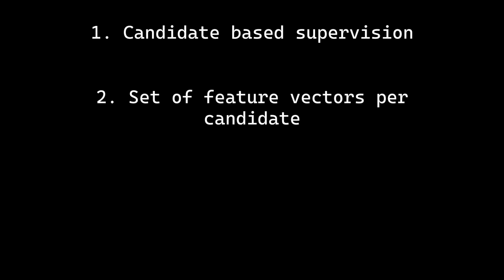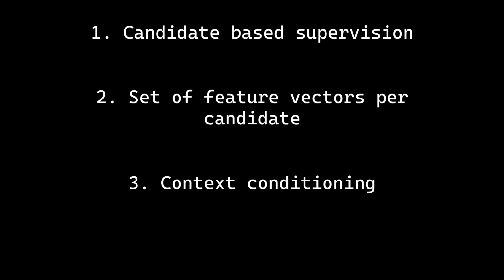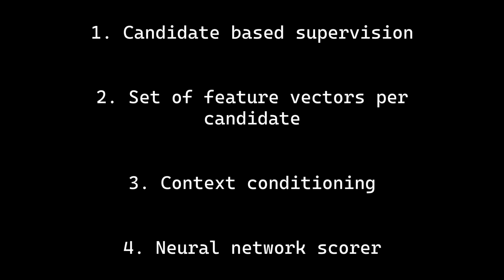Second, a set of feature vectors per candidate, not just tags. Each move is represented by a description of what the move does and how it affected the position, plus Maya's own probability as a feature. Third, context conditioning. The model gets a context vector which contains game phase, material situation, and intensity or outcome buckets, to learn that my priorities shift depending on the situation. This is important because humans don't keep the same priorities all the time throughout the game. We change, and so the model must also show that. Finally, instead of hardcoded rules, we introduced a neural network scorer that learns how to combine these signals into a single score that ranks candidates in the way that I would historically choose them.